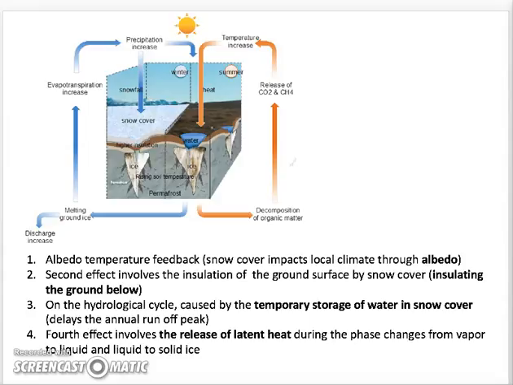The latent heat of evaporation is 2,500 kilojoules per gram, and liquid to solid ice, the latent heat of fusion, is 333 kilojoules per kilogram, the corresponding heat inputs during evaporation and melt. Hence, evaporation requires nearly 8 times more energy than melt.